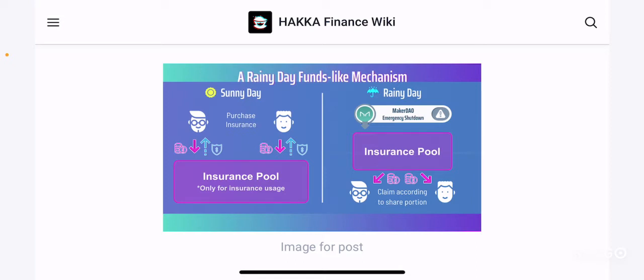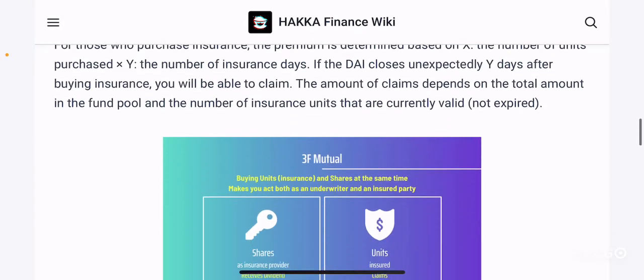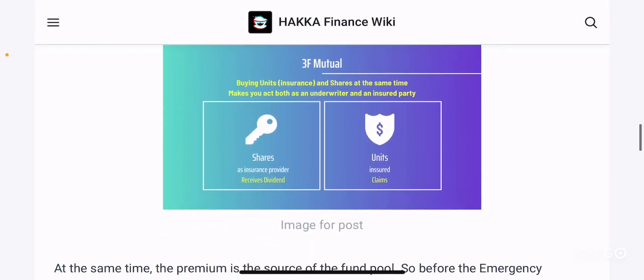And they get to claim their portion for any bad things that happen to the MakerDAO ecosystem, right? So again, very simple diagram. It helps to explain it perfectly.